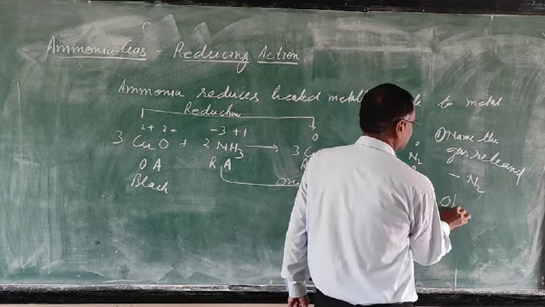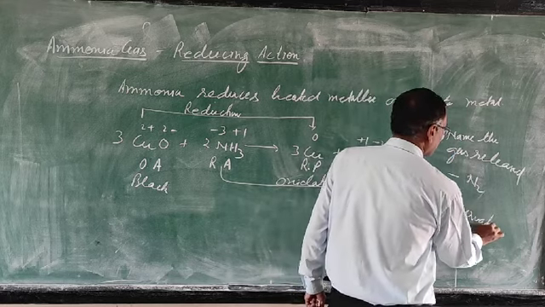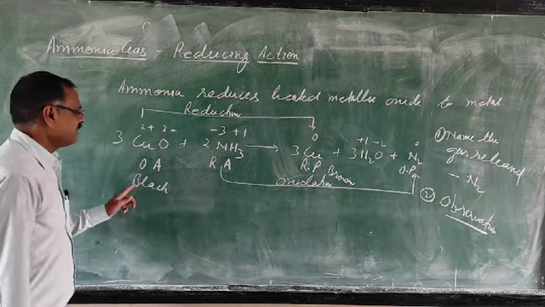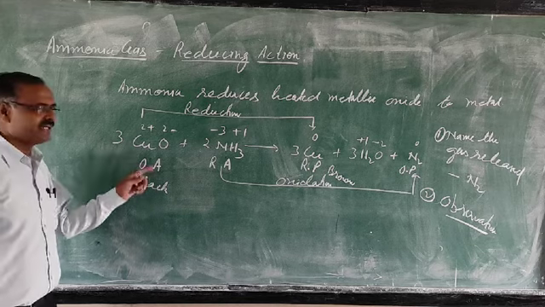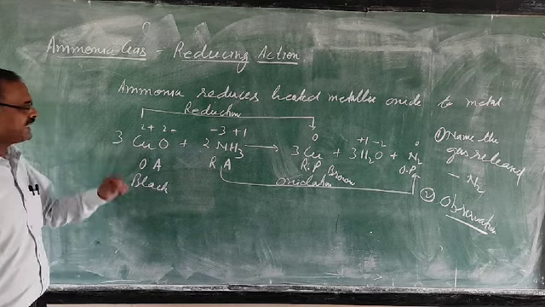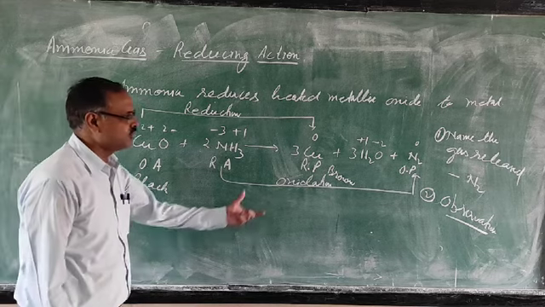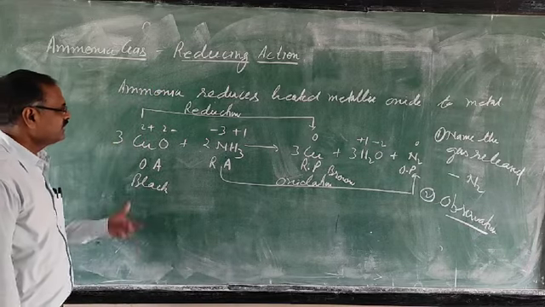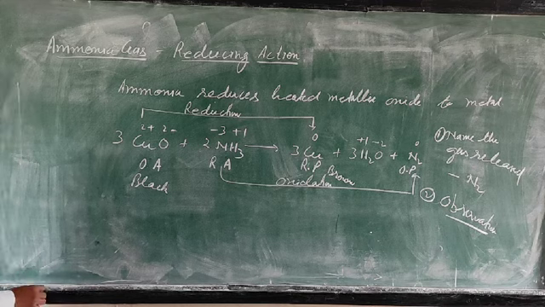Second, observation. What will you write as the observation? When ammonia is passed over heated copper oxide, this black copper oxide reduces to brown copper. This is the observation. Then one more equation is given.